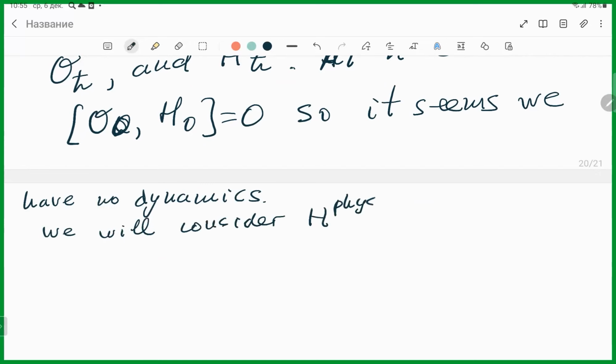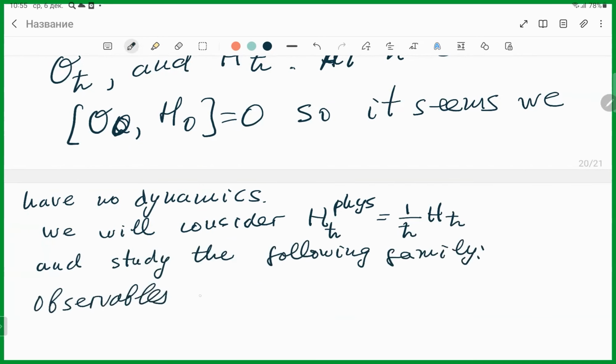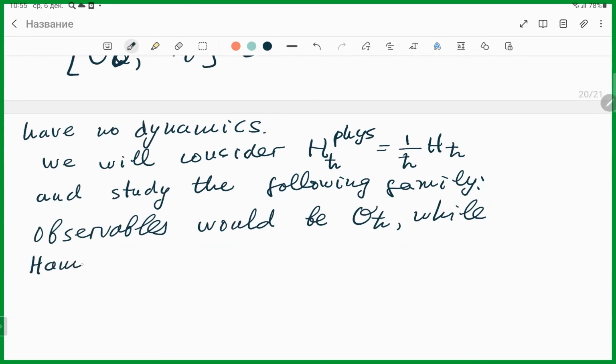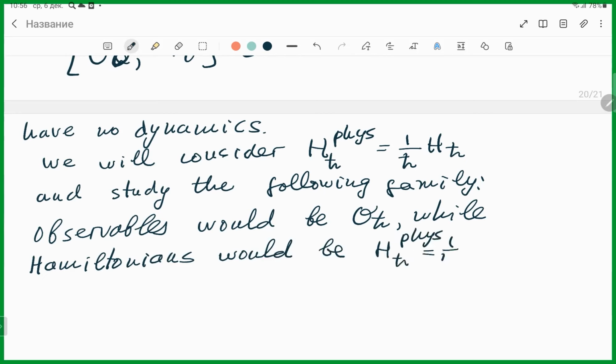We will consider H physical to be equal to 1 over h times H, and study the following family. Observables would be O_h, while Hamiltonians would be H physical of h.